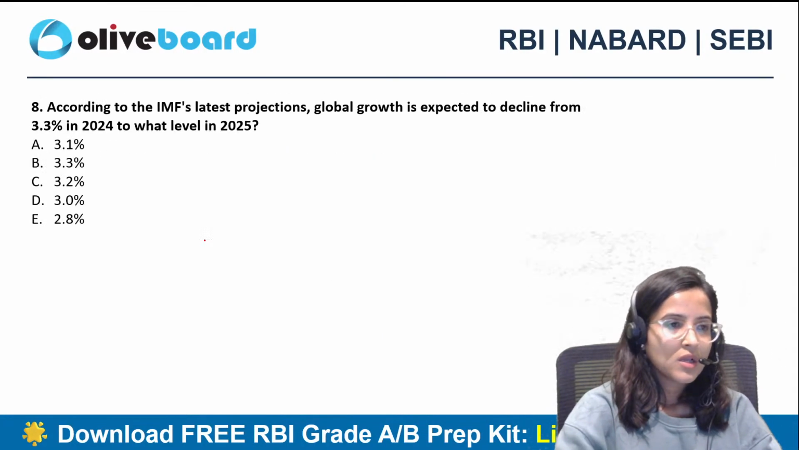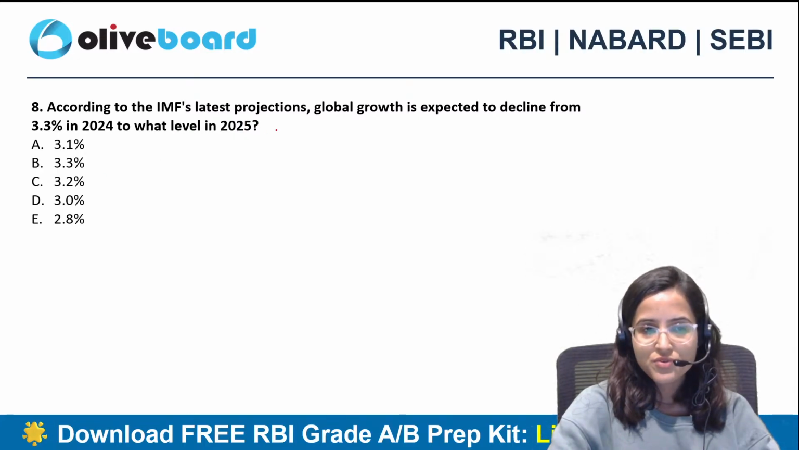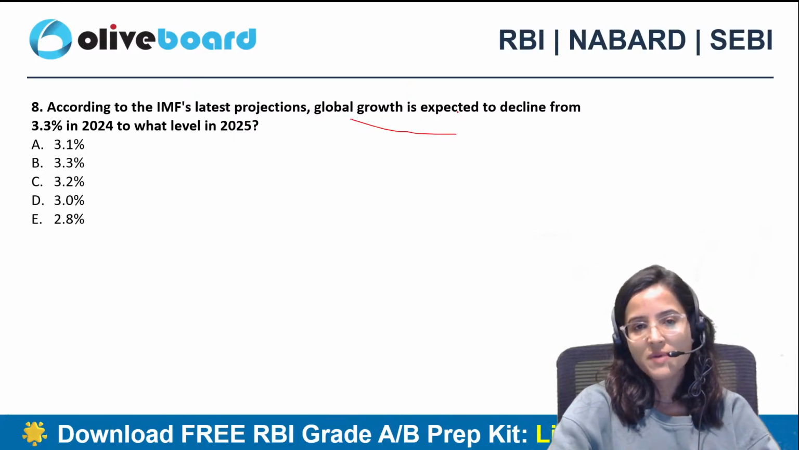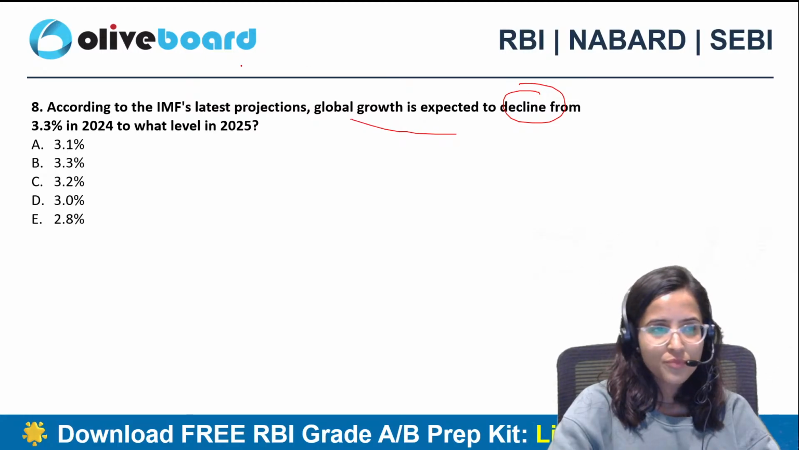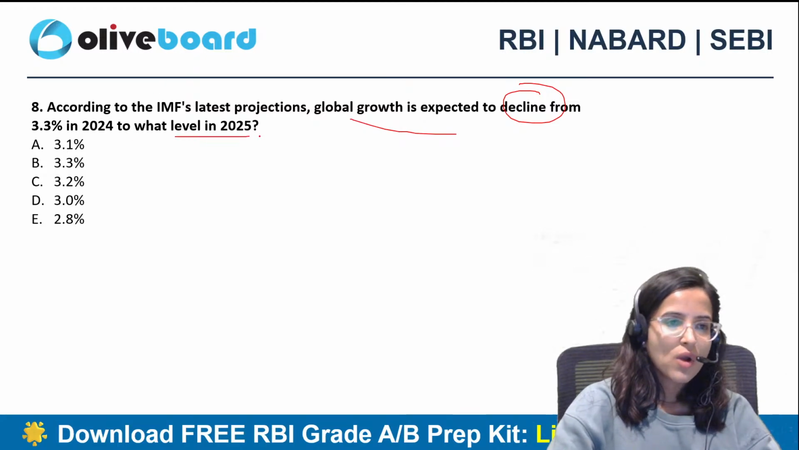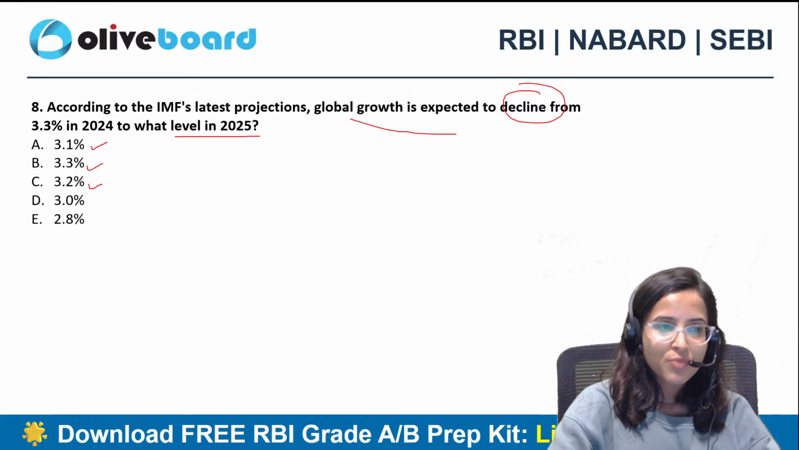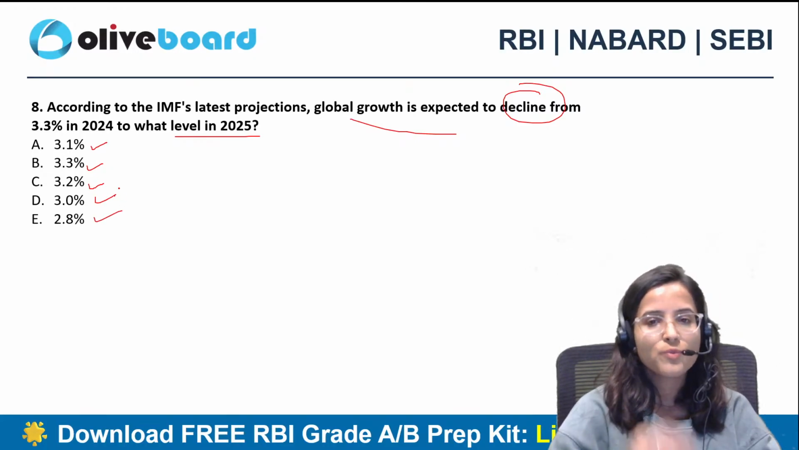Okay? Eighth question. According to IMF's latest projections, global growth is expected to decline from 3.3% in 24 to what level in 2025? 3.1%, 3.3%, 3.2%, 3%, or 2.8%?